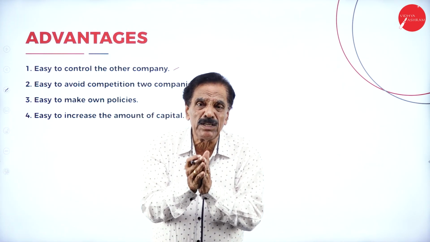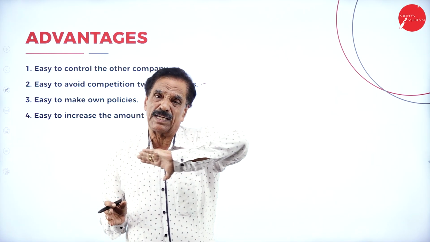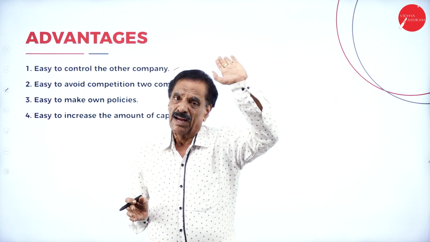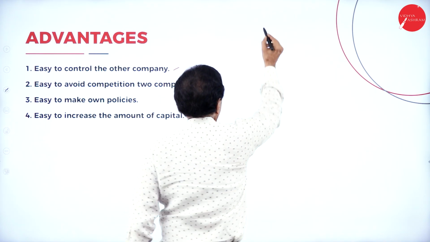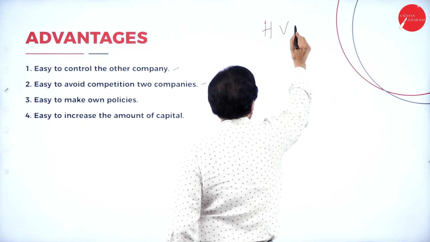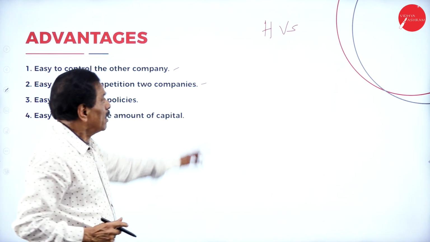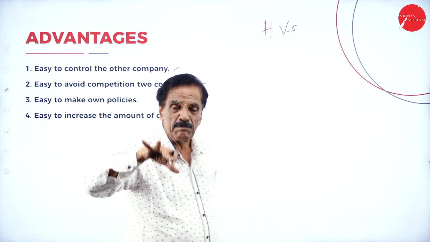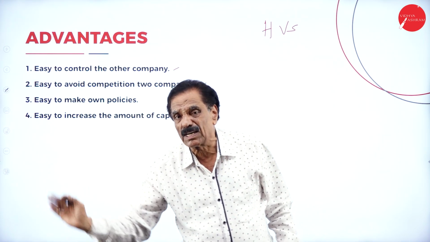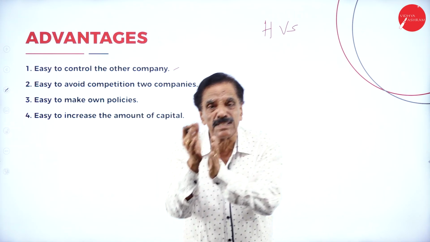When they combine together and become one company, the competition has vanished. When the H company takes over the S company, they become one and the same. The question of competition does not arise at all.